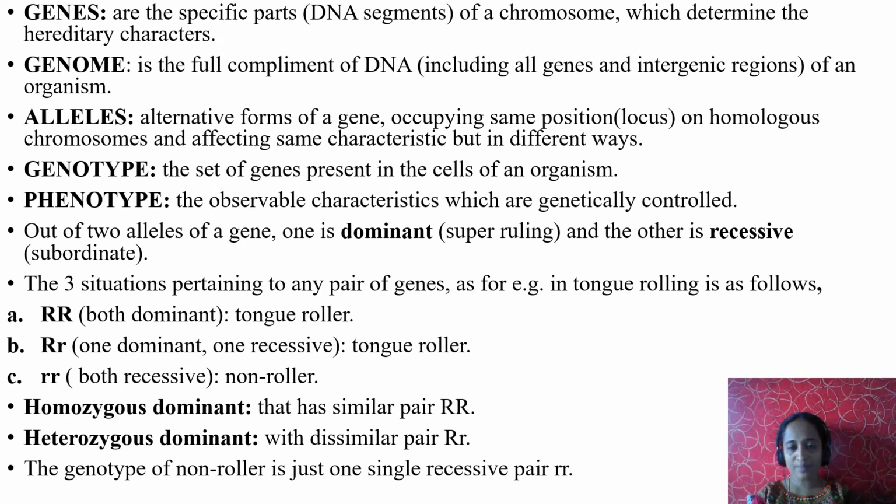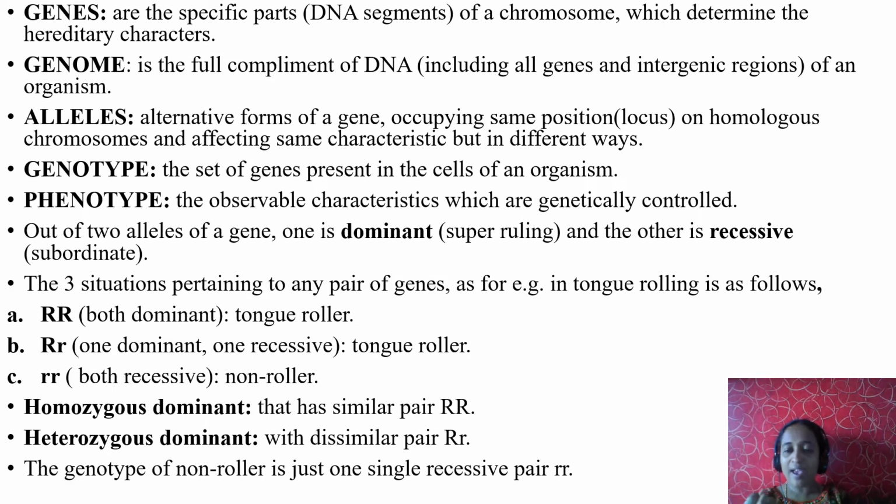Now genotype. You know, karyotype is a study of the arrangement of different chromosomes in the nucleus. But let us see what genotype is. The set of genes present in the cells of an organism. Genotype is the study of the set of genes present in a cell. Cells are present in an organism. So the study of genes is nothing but what? Genotype.